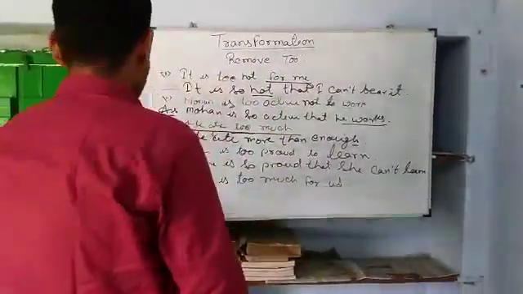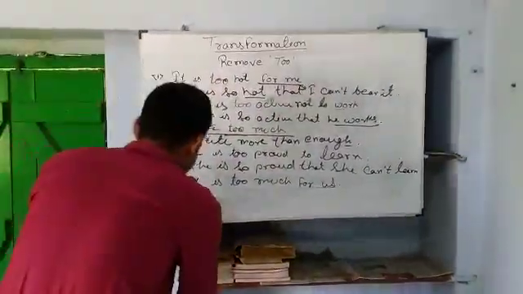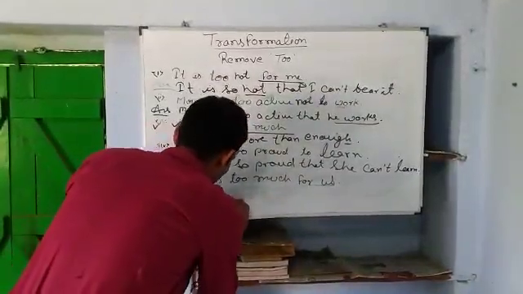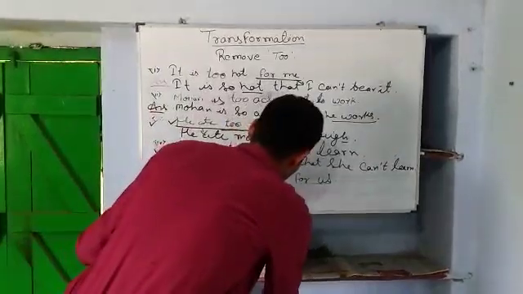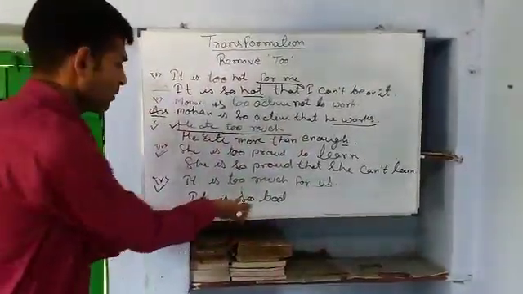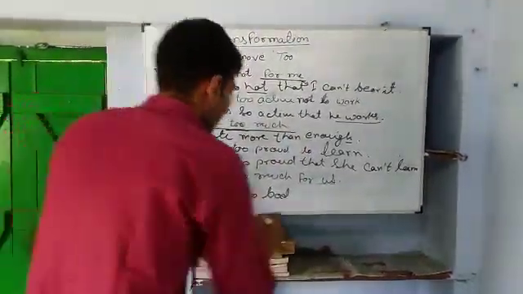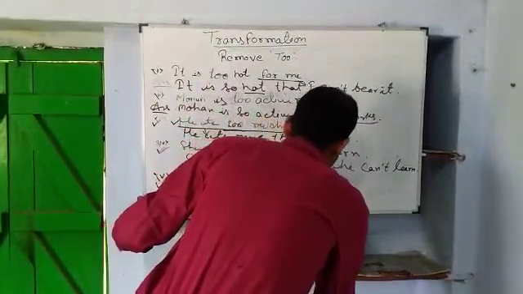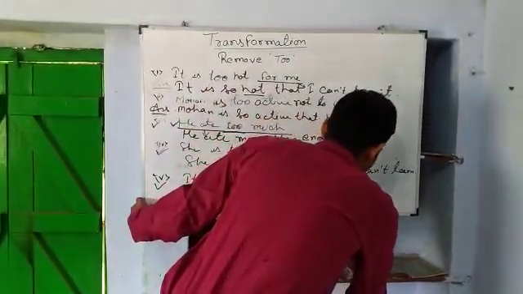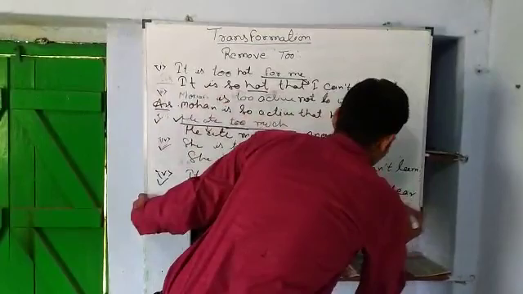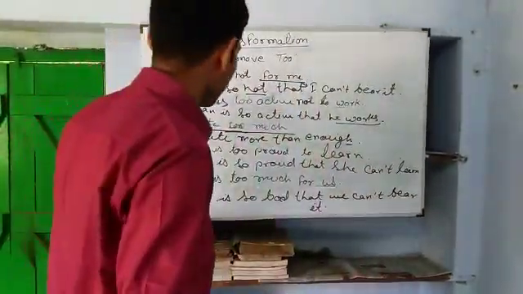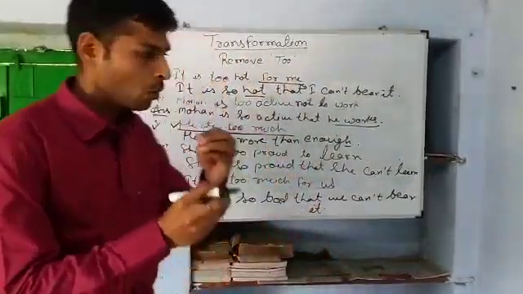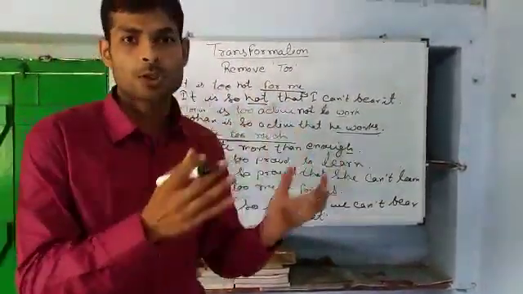I'm just going to write here: It is so bad, and you can also use "shocking" instead of "bad" here. It is so bad that we can't bear it.